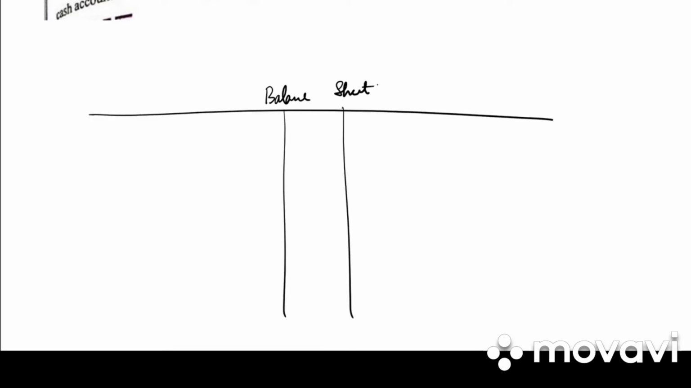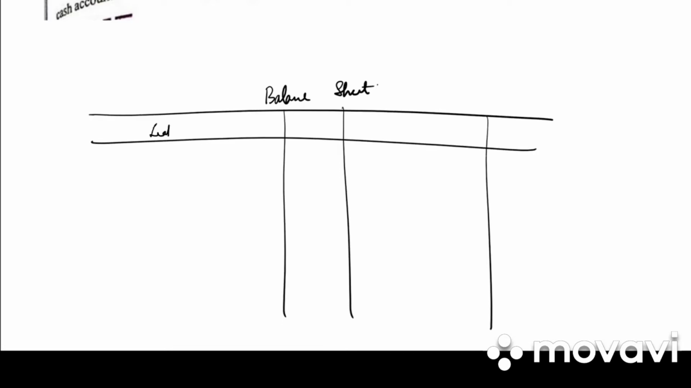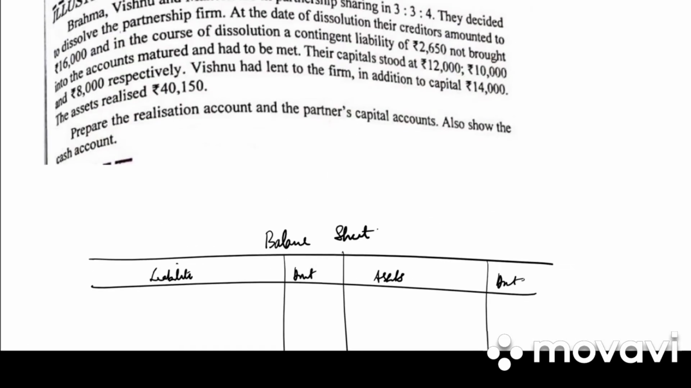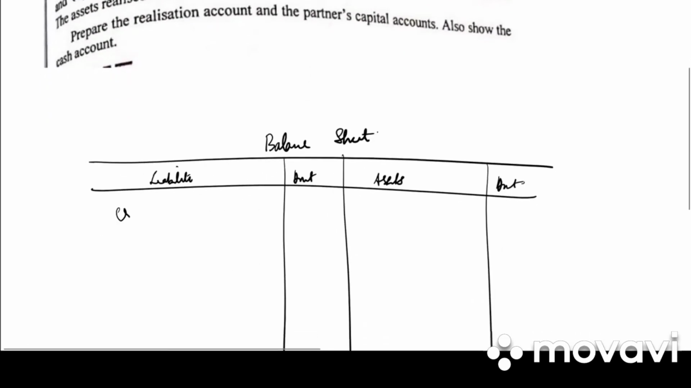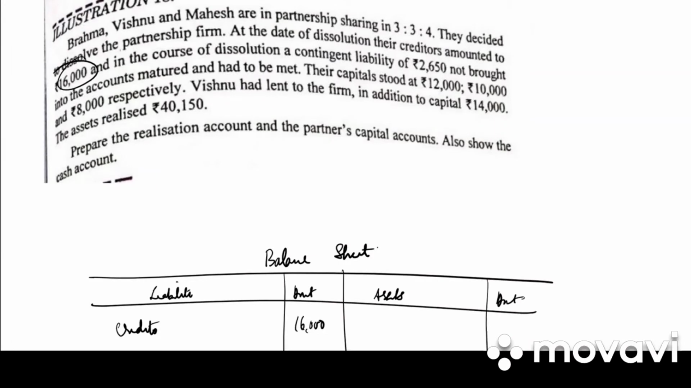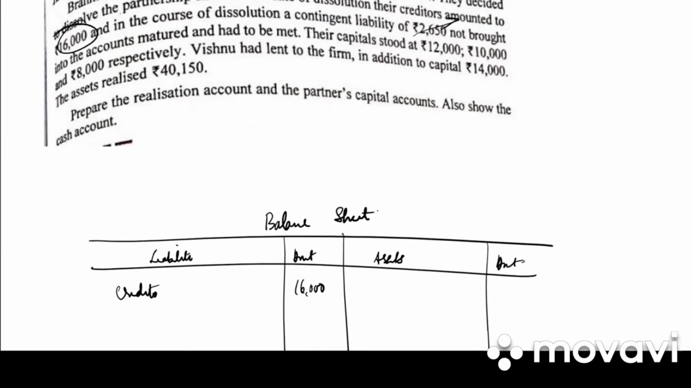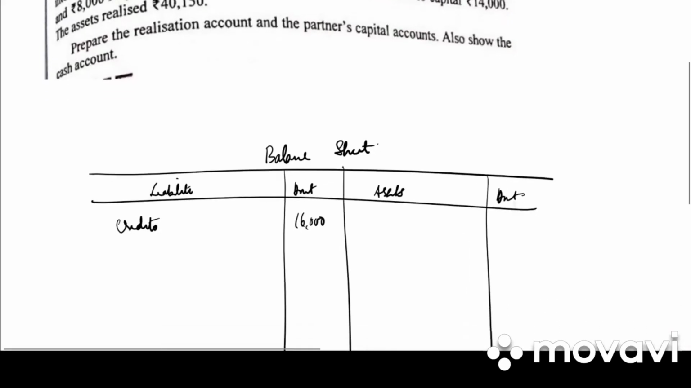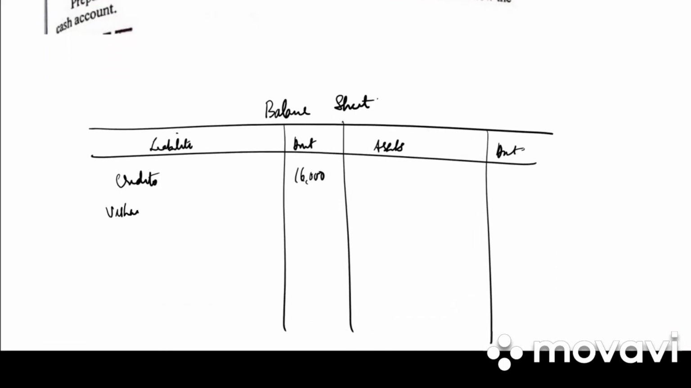So they have not given us the balance sheet. The first thing we need to do is prepare the balance sheet. We have liabilities, amount, assets and amount. They have said that there are creditors of 16,000. Contingent liability of 2,650 is not brought into account and matured, so this will not be written in the balance sheet. Capitals have been given, and Vishnu had given a loan. So on the liability side we have Vishnu's loan of 14,000.